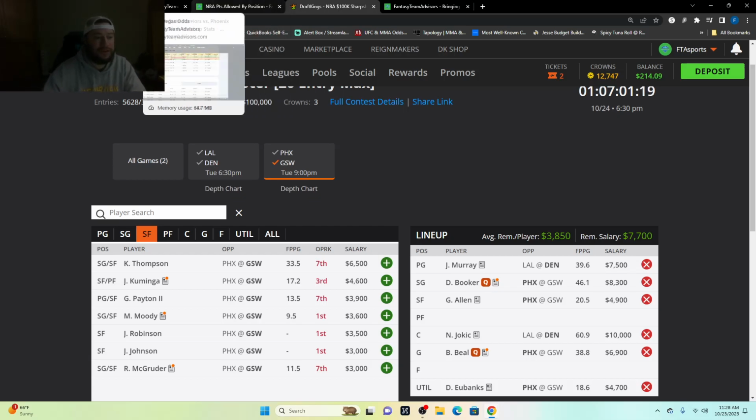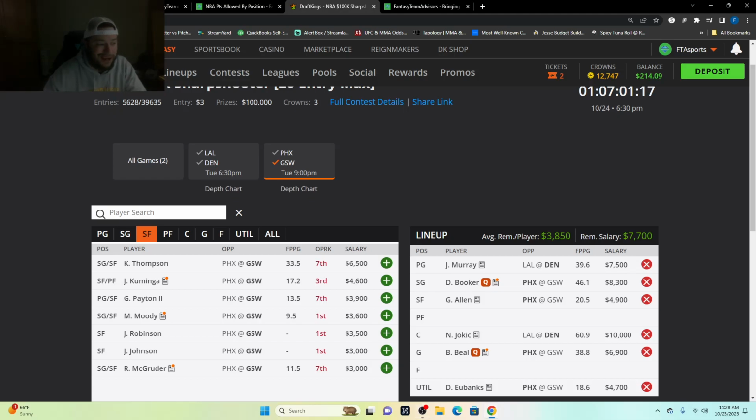So I do have some simulations done, like I said, just looking at some of the plays that make sense. I don't think it's going to be a surprise. Nikola Jokic, now being very expensive is the thing. So being 10,000 here, this is where value is. Obviously 2 times value would be 20 fantasy points, 3 is 30, 4 is 40, and so on and so forth.